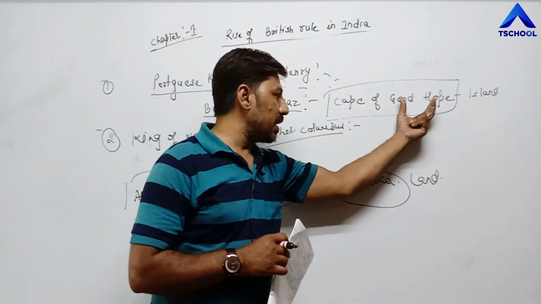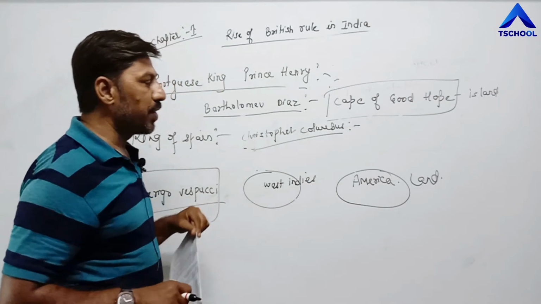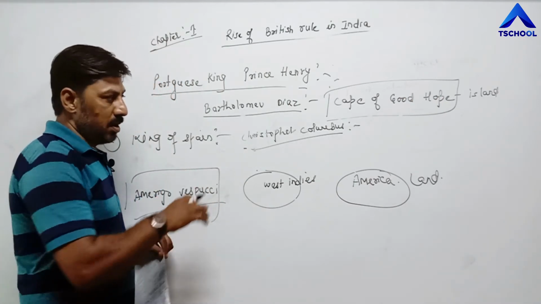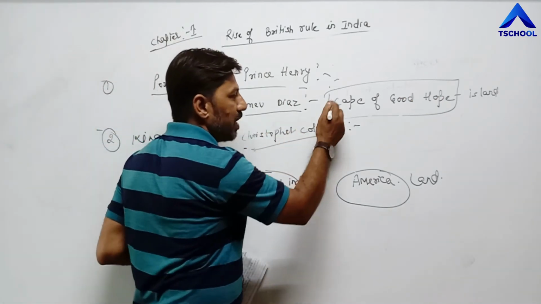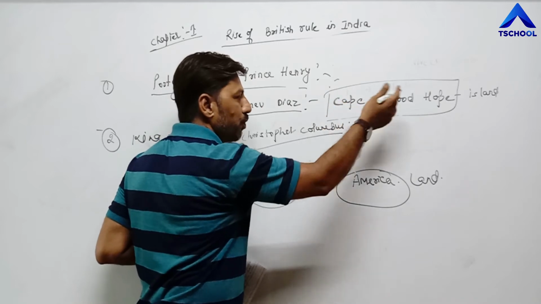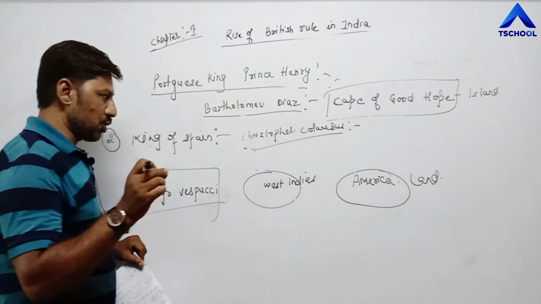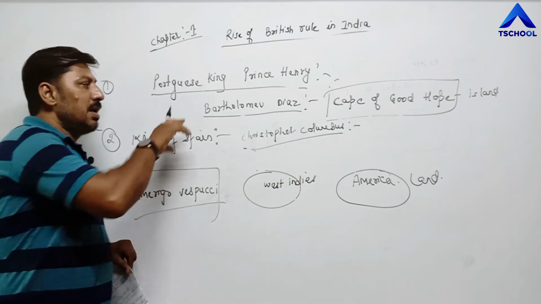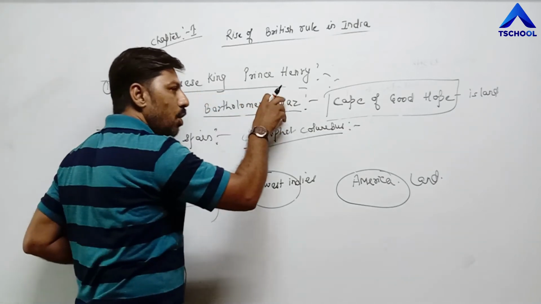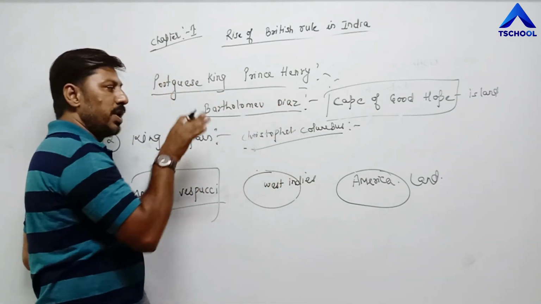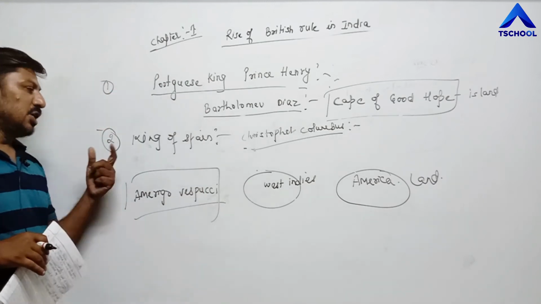This island is in South Africa, near Cape Town and near the Atlantic Ocean. In short, Bartholomew Diaz could not find the sea route to India.